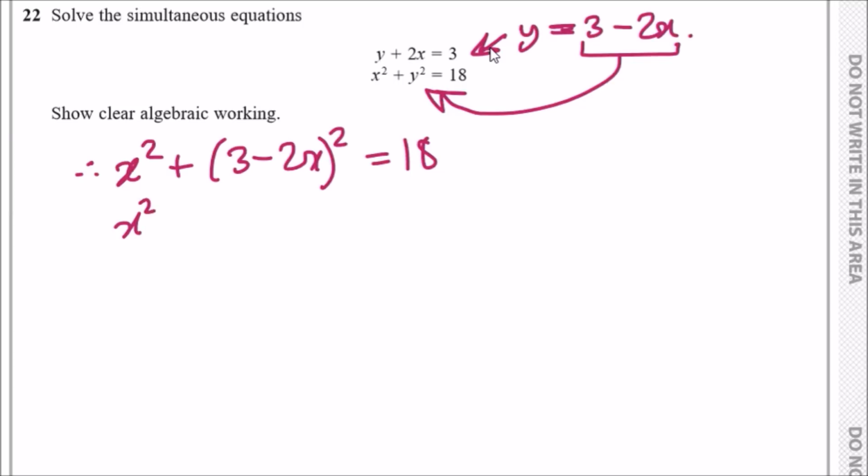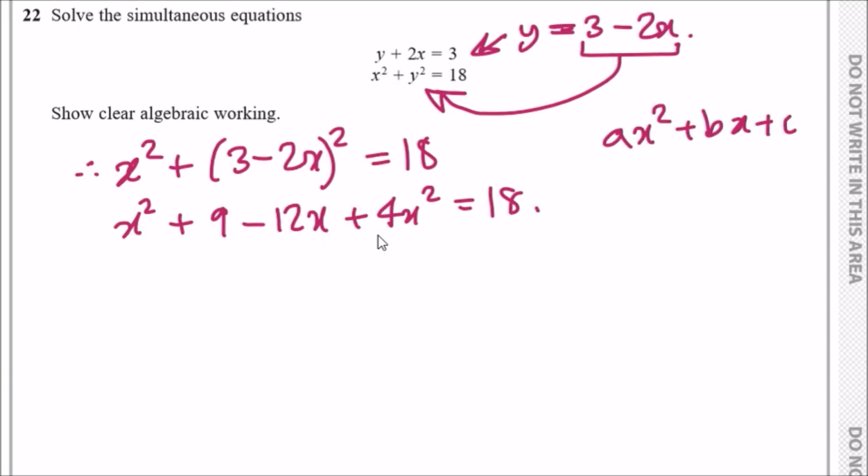Now all you do is expand this. So this one is quite straightforward. There's two brackets, and using the usual quadratic method, you should have 3 times 3 is 9, minus 3 times negative 2x, so that's minus 6x. Another minus 6x is minus 12x plus 4x squared, and all equals 18. So I just went ahead and did it quickly because at this stage I think it's quite okay for everyone. Now just collect like terms and rearrange into the natural quadratic form, all set to 0. Okay, this is what it wants you to do.